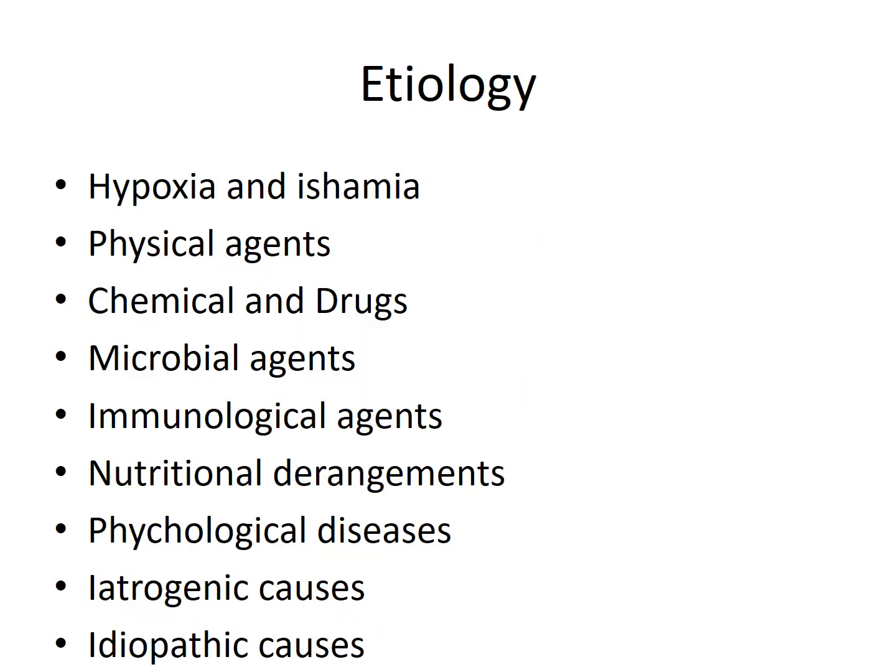So what is the etiology of cell injury? There is a huge list of etiologies or causes of cell injury. One is hypoxia or ischemia, physical agents, chemicals and drugs, microbial agents, immunological agents, nutritional derangement, psychological stresses, iatrogenic causes, and idiopathic causes.